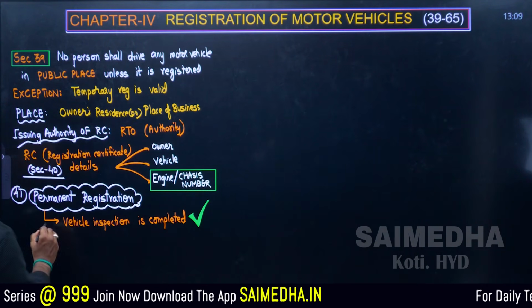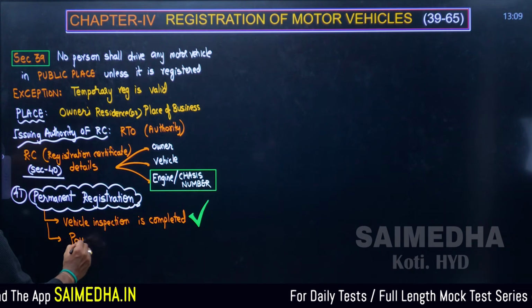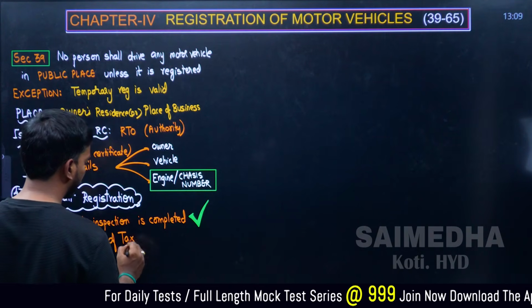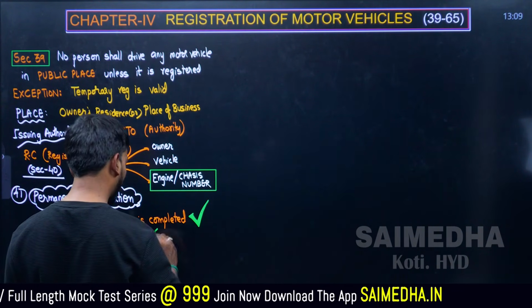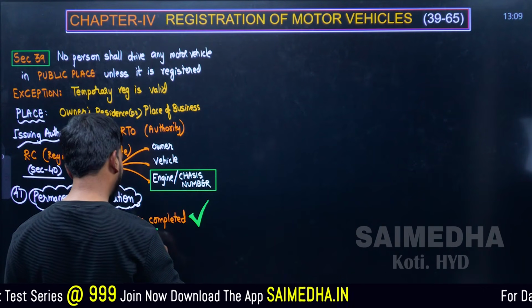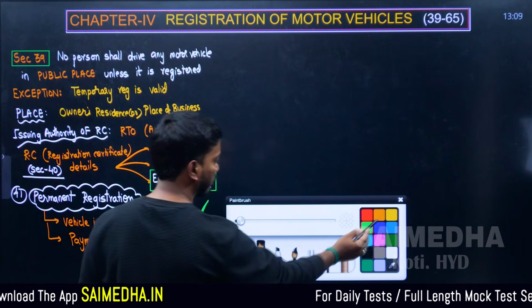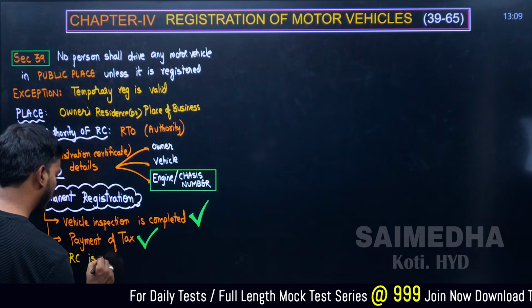Then after that you have to pay the tax. Payment of tax. Once the tax is paid, yes, now the RC will be issued. Now the RC is issued.